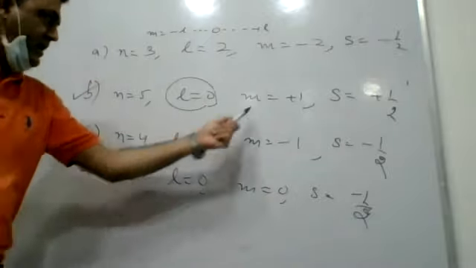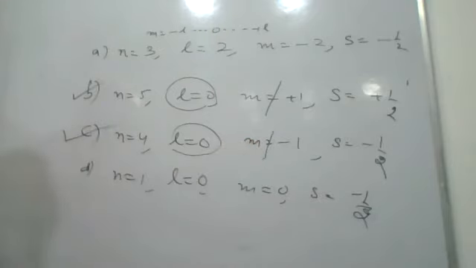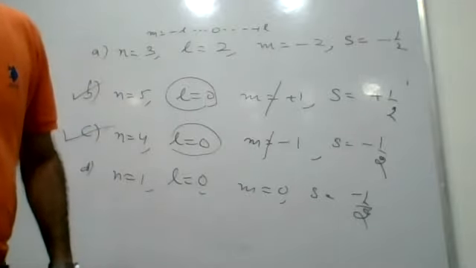Excellent. Even this set gives us wrong information. If L is 0, m cannot be minus 1. So these are the two options in which the set is not correct. So that way, you can mark both B and C as the answer.